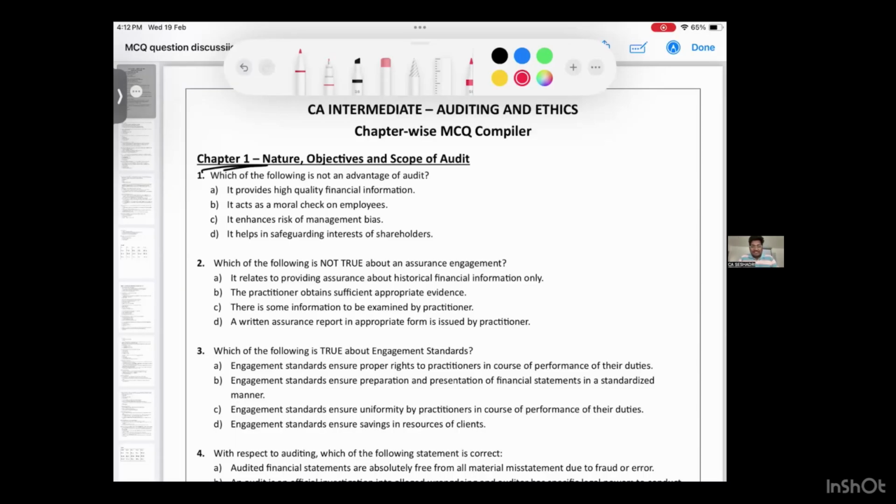Welcome to another session. Today we are going to discuss some of the MCQ questions from unit number 1. So let's discuss some MCQ questions from unit number 1. Unit number 1 you already know நல்லா தெரியும் உங்களுக்கு.